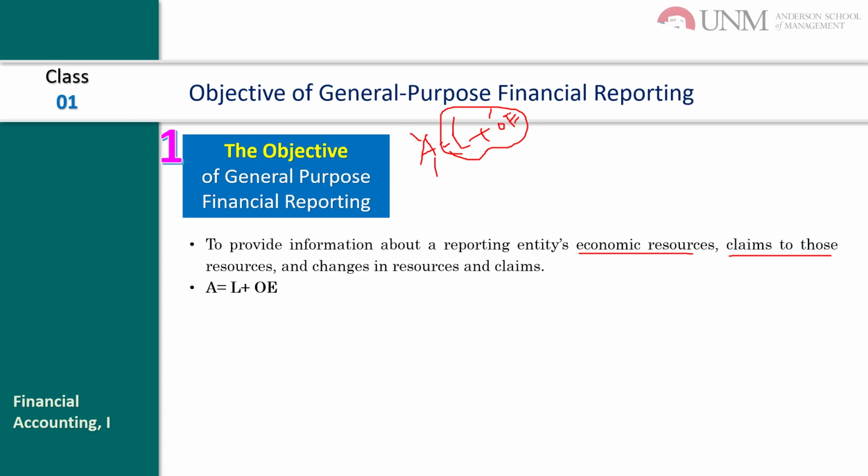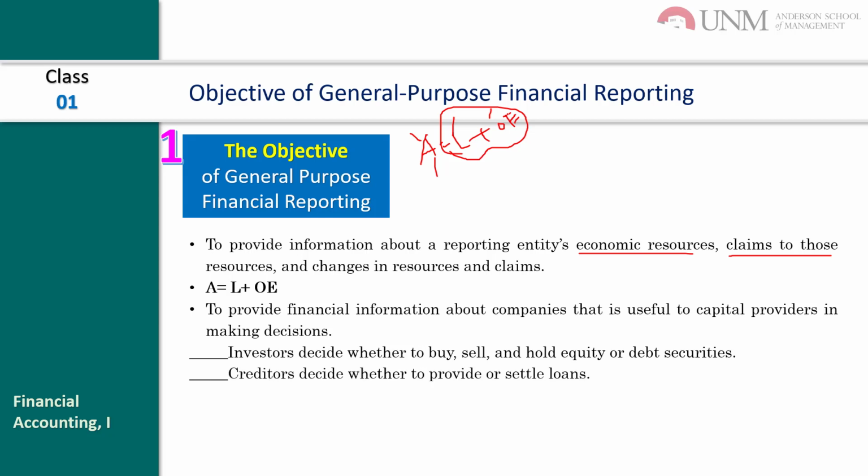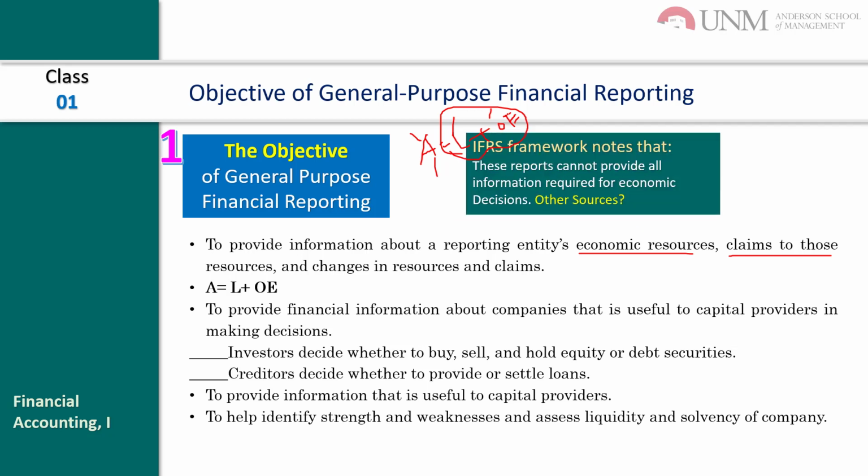Okay, and so to provide financial information about the companies that is useful to the capital providers in making decisions. Investors decide whether to buy, sell, and hold equity or debt securities, and the creditors decide whether to provide or settle loans. And to provide information that is useful to the capital providers, to help identify strengths and weaknesses and assess the liquidity and solvency of the company. And there is a question, a big question.